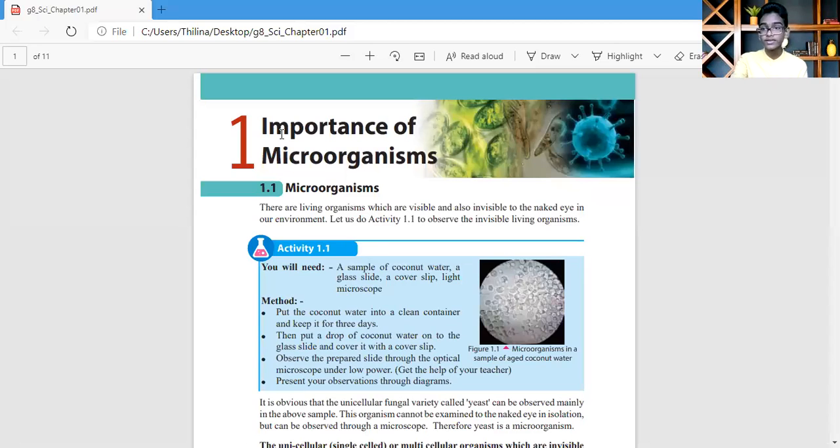And today we are going to do the science first chapter. Let's see what the science first chapter is. Yes, you can see here what our science first chapter is. Our first chapter was the importance of microorganisms. Yes, let's see. There are living organisms which are visible and also invisible to the naked eye in our